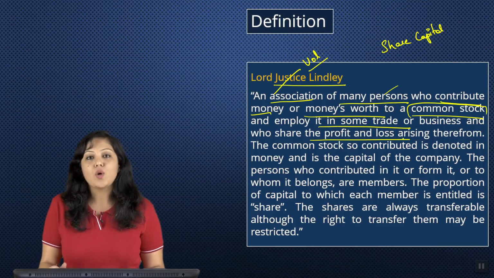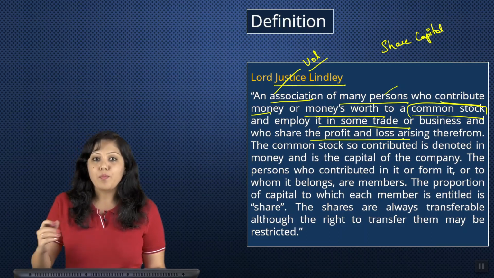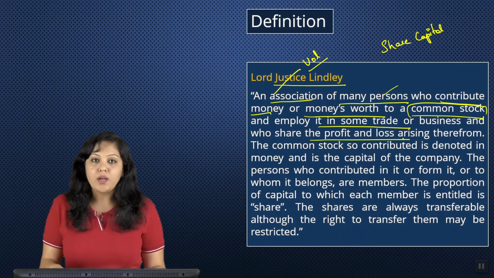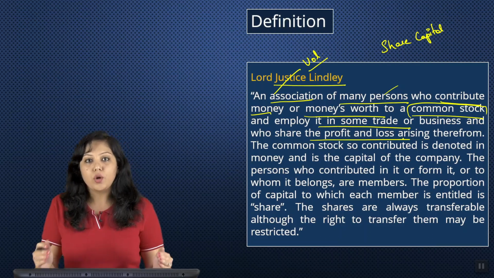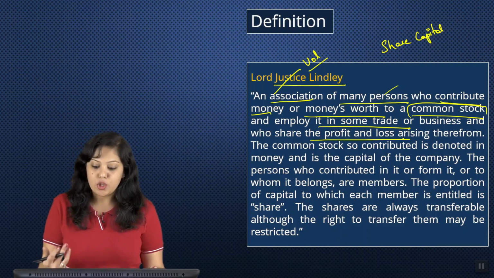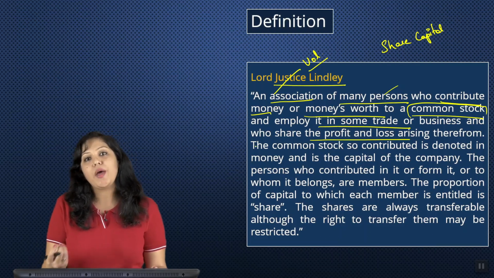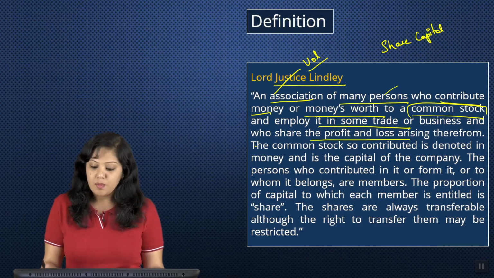So these persons who are coming together are employing their investments in the company, and that investment, individual contributions put together will become common stock, and the intention of their investment is to generate profit, and also they are agreeing to bear the losses arising from that business.